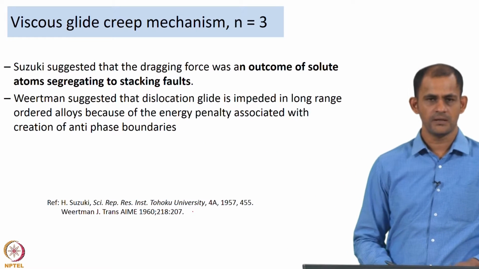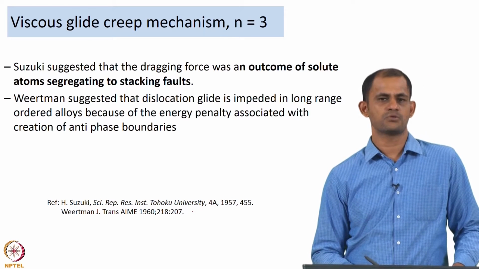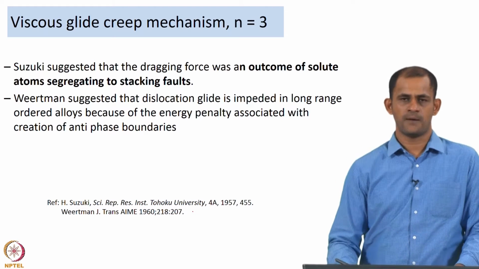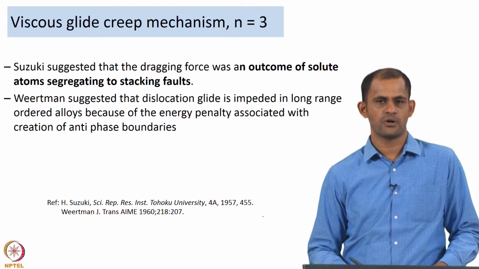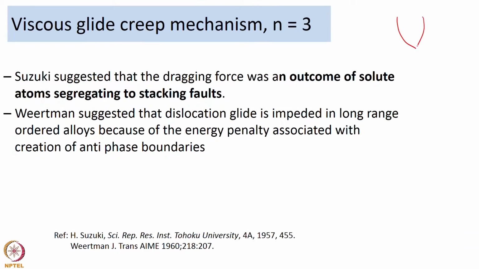Elsewhere, Suzuki came up with the suggestion that the dragging force was an outcome of solute atoms segregating to the stacking faults. Solute atoms will have a tendency to segregate to the stacking faults, and the stacking fault is basically two partial dislocations separated, with the enclosed region being the stacking fault.